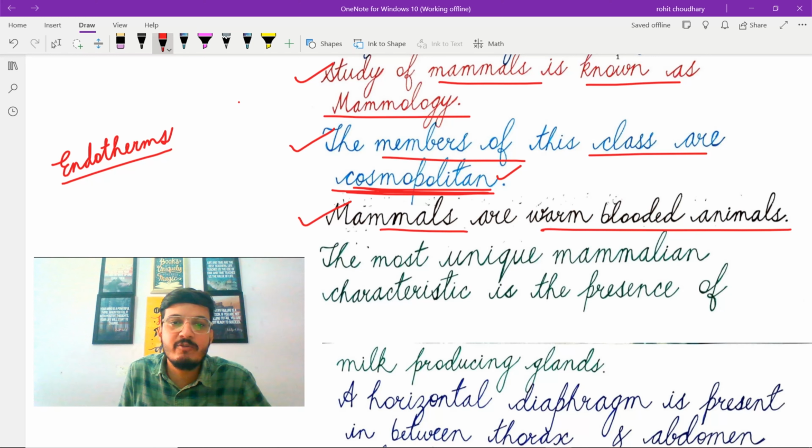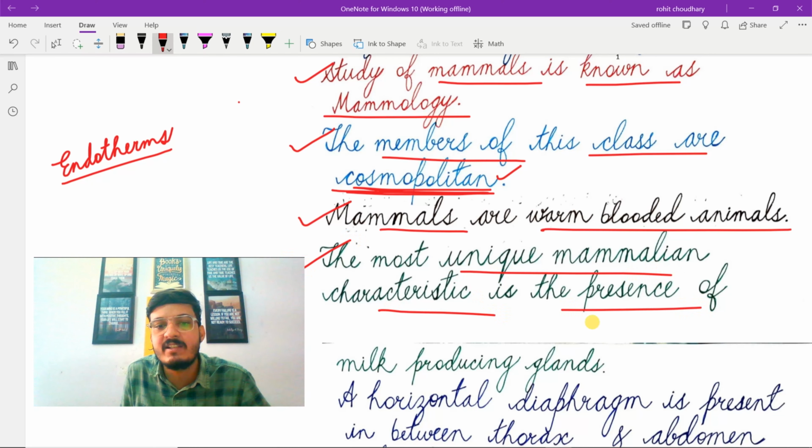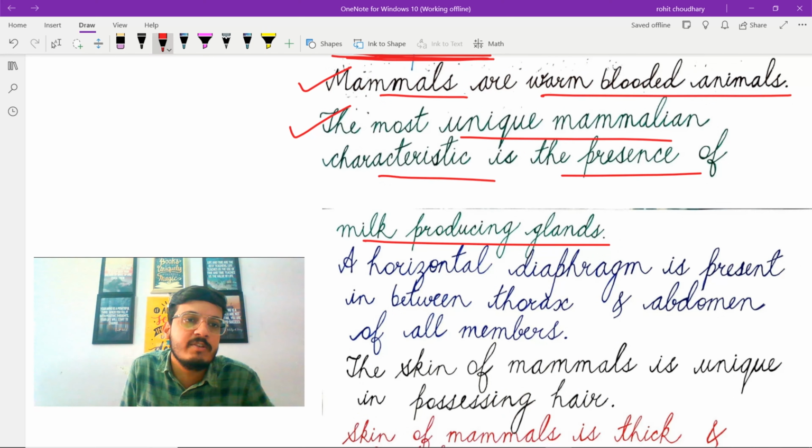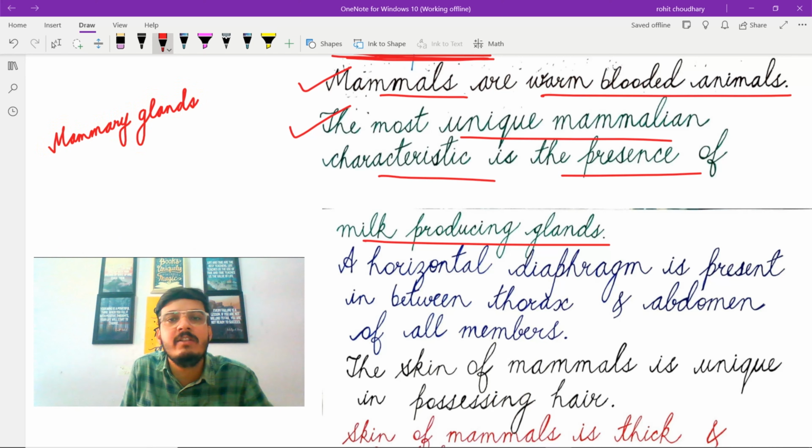The next unique and most important characteristic feature is the presence of milk producing glands. Milk producing glands are found in the members belonging to class Mammalia, and those milk producing glands are mammary glands. And these mammary glands help in the production of milk, and that milk will help in nourishing the offsprings.